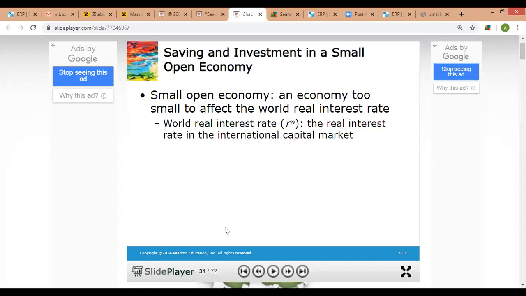Now, small open economy means an economy that is too small to affect the world real interest rate. The world real interest rate is determined in the international capital market, where individuals, businesses and governments come to borrow and lend money to each other. So nations can lend out and borrow money from each other in the international capital market.